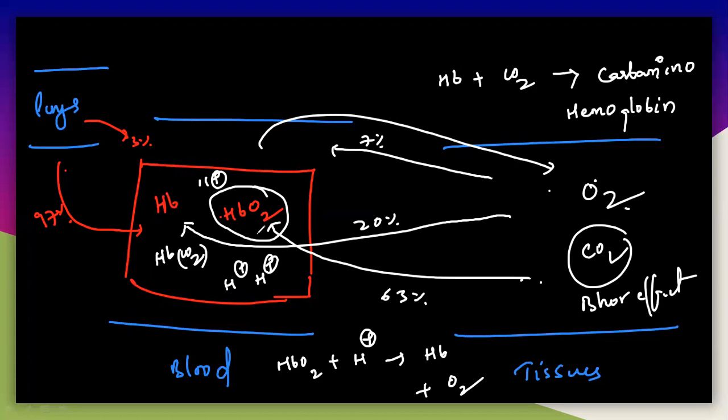And here once again, see here. Here also the CO2 will come from here. So here the 20% will bind with the free hemoglobin, that is called carbaminohemoglobin. And CO2, see here, the concentration of CO2 is now higher here, very high here. You know the concentration here is very high because the CO2 is completely coming into the bloodstream here. See here, 7% will come into the blood plasma, 20% will link with the hemoglobin, and 63% will affect the oxyhemoglobin.